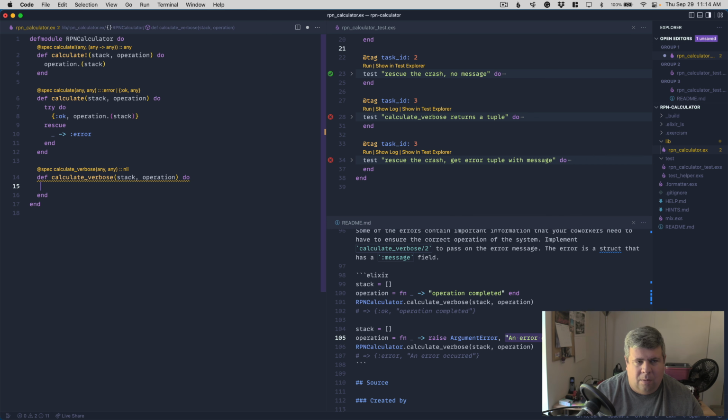Okay, so try. This is going to be similar to what we did before, where we attempt to call operation, giving it the stack as the first value, and then we will rescue. And instead, we'll capture e in argument error.